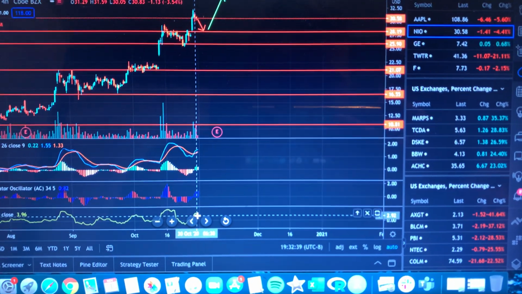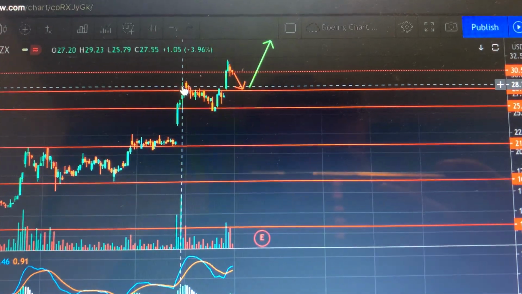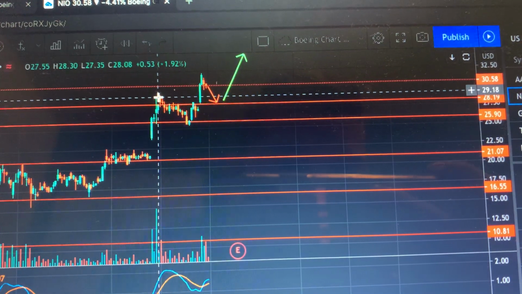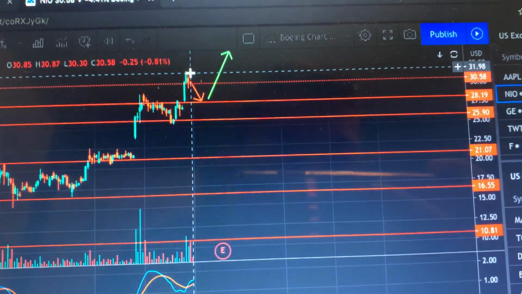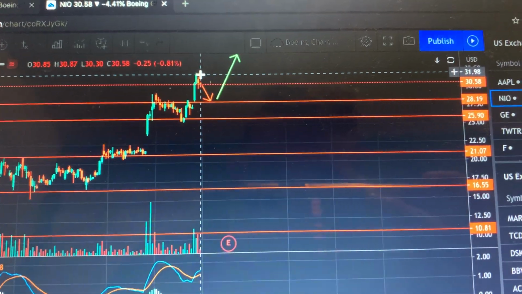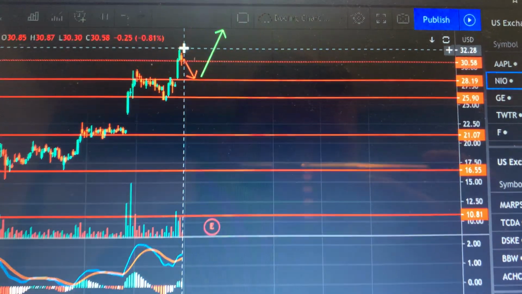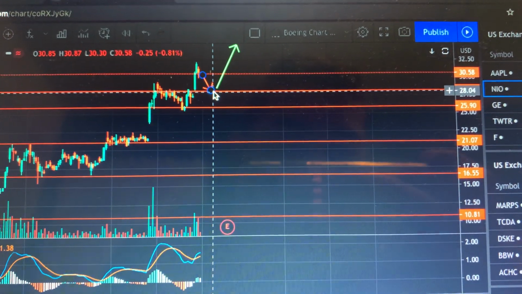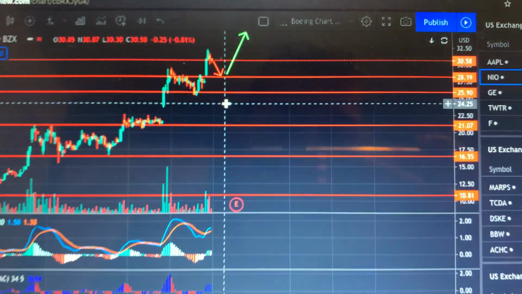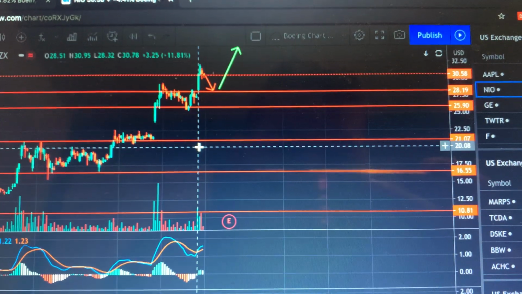The last time we were at these levels, we actually dipped, as you guys can see here, from the tops of $29 to $25. So I think we might see that happen again. I think we might see that $4 short change, and we might go from our tops of $32, which you guys can see on the right-hand side, all the way back down to $25, to $28, and I think we're going to rebound up from there. If Biden wins, I just think that kind of confirms the direction, and we're going to rebound even higher up.